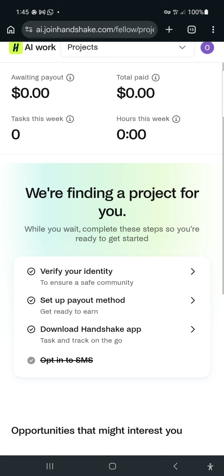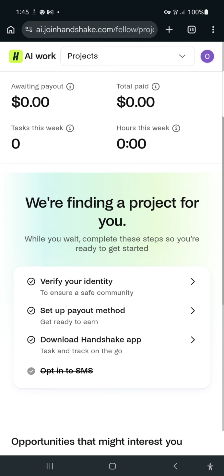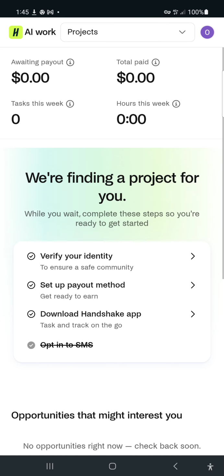So now we are going to verify your ID card. This is where you need a US ID card, either a driving license or so. That's the reason why you cannot register this in Nigeria, because you can't use your Nigerian ID card to verify this account. So now this is just the step on how to register on Handshake. Just take your time to follow the steps. It's very simple. So you can see that we are on the dashboard. The only thing left is to verify the ID card.